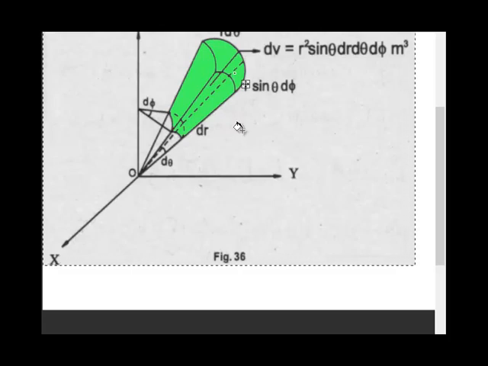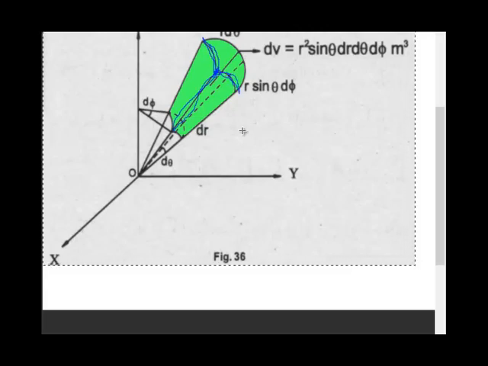In this, I can pick any point. I am taking this point, the front point. Let me change the color. This is the front point. So connecting the lines of this point, this is one connecting line. There is another connecting line, and this is another. There are 3 connecting lines. So these 3 are the differential distances.